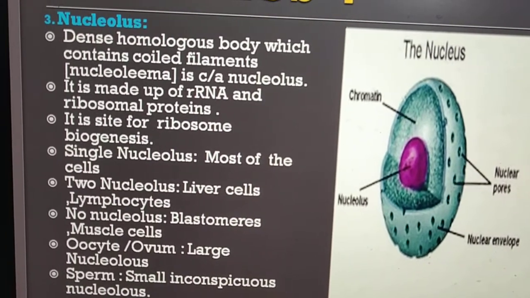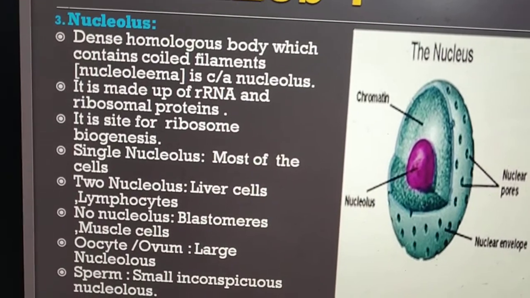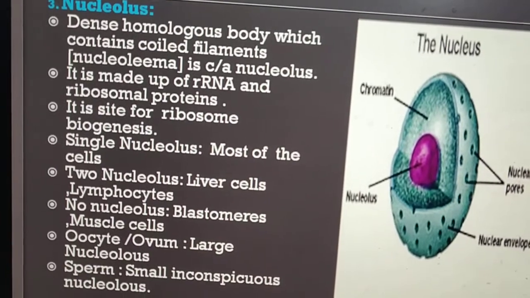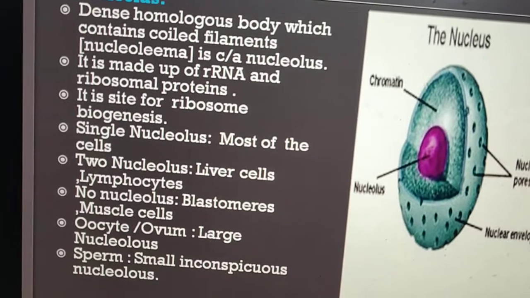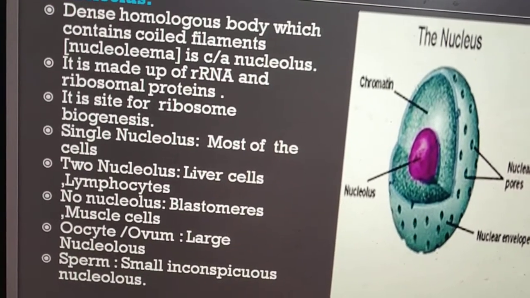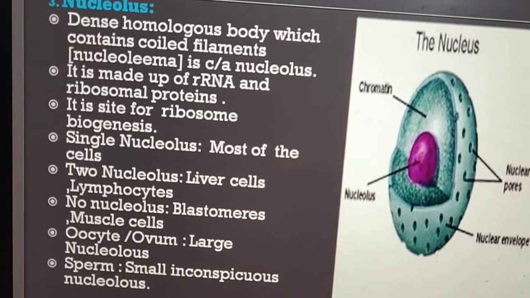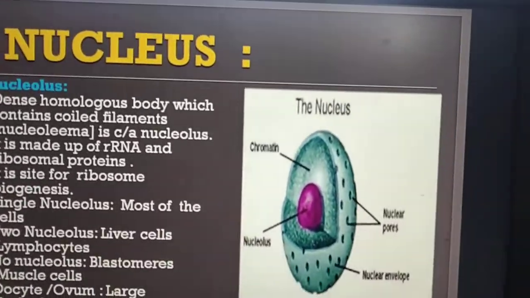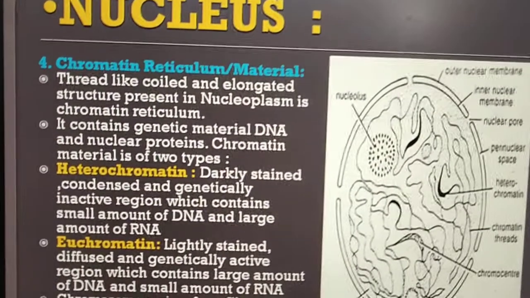Nucleolus is single in most of the cells. Two nucleoli are present in liver cells as well as lymphocytes. In blastomeres and muscle cells there is no nucleolus. Ovum or oocyte contains a large nucleolus, whereas sperm cell contains a small inconspicuous nucleolus. In short, nucleolus is a site for synthesis of the ribosome.